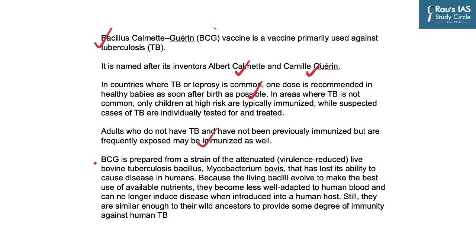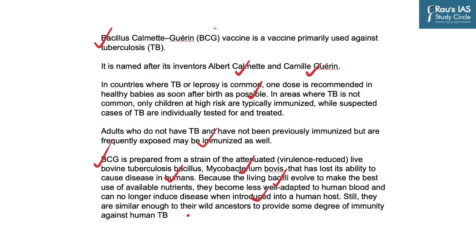So what actually is contained in the vaccine? The vaccine is prepared from a different strain of bacteria, not Mycobacterium tuberculosis, but Mycobacterium bovis, which has lost its ability to cause disease in humans because this is a TB bacteria which is modified itself to infect bovines or cattle. Because the living bacteria evolved to make the best use of available nutrients, they become less well adapted to human blood and can no longer induce disease when introduced into humans.